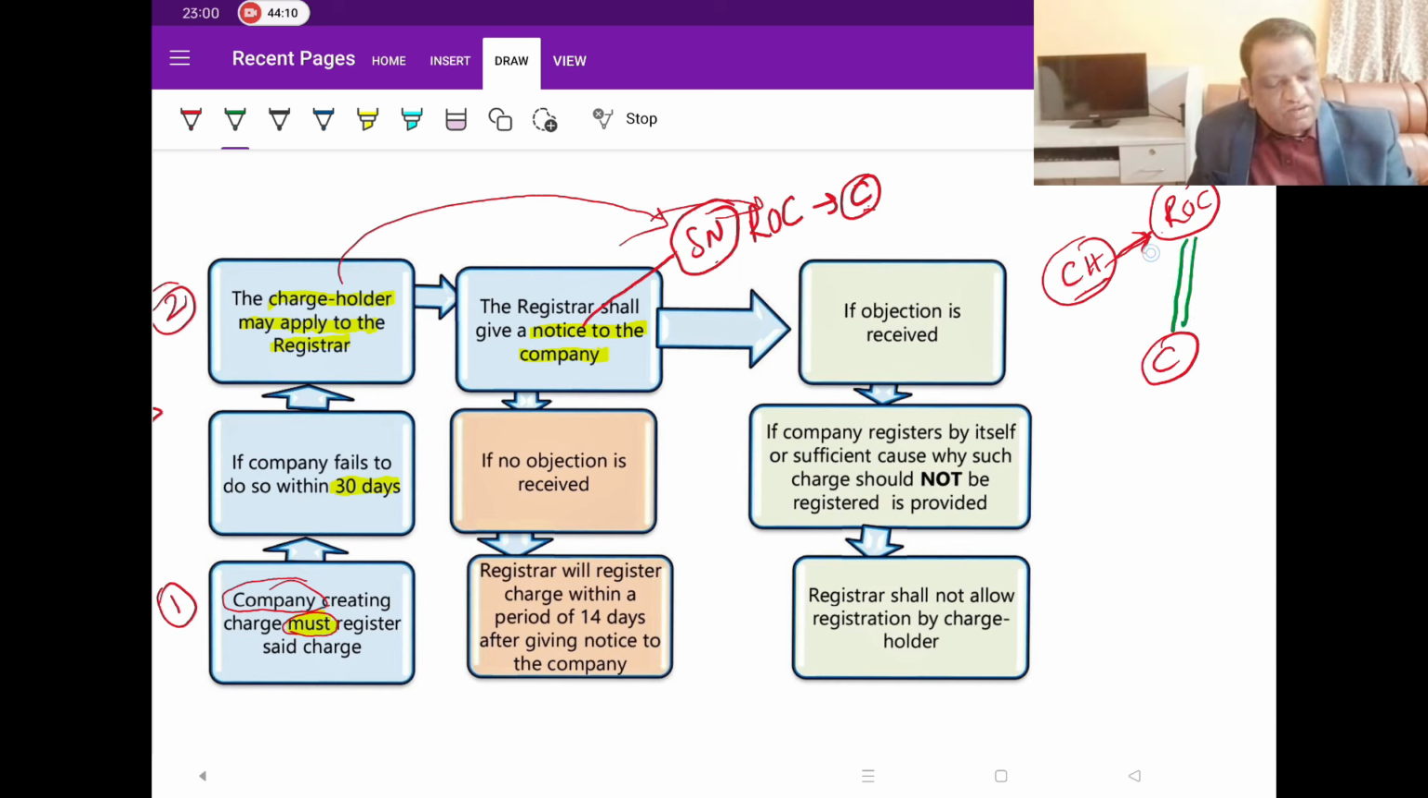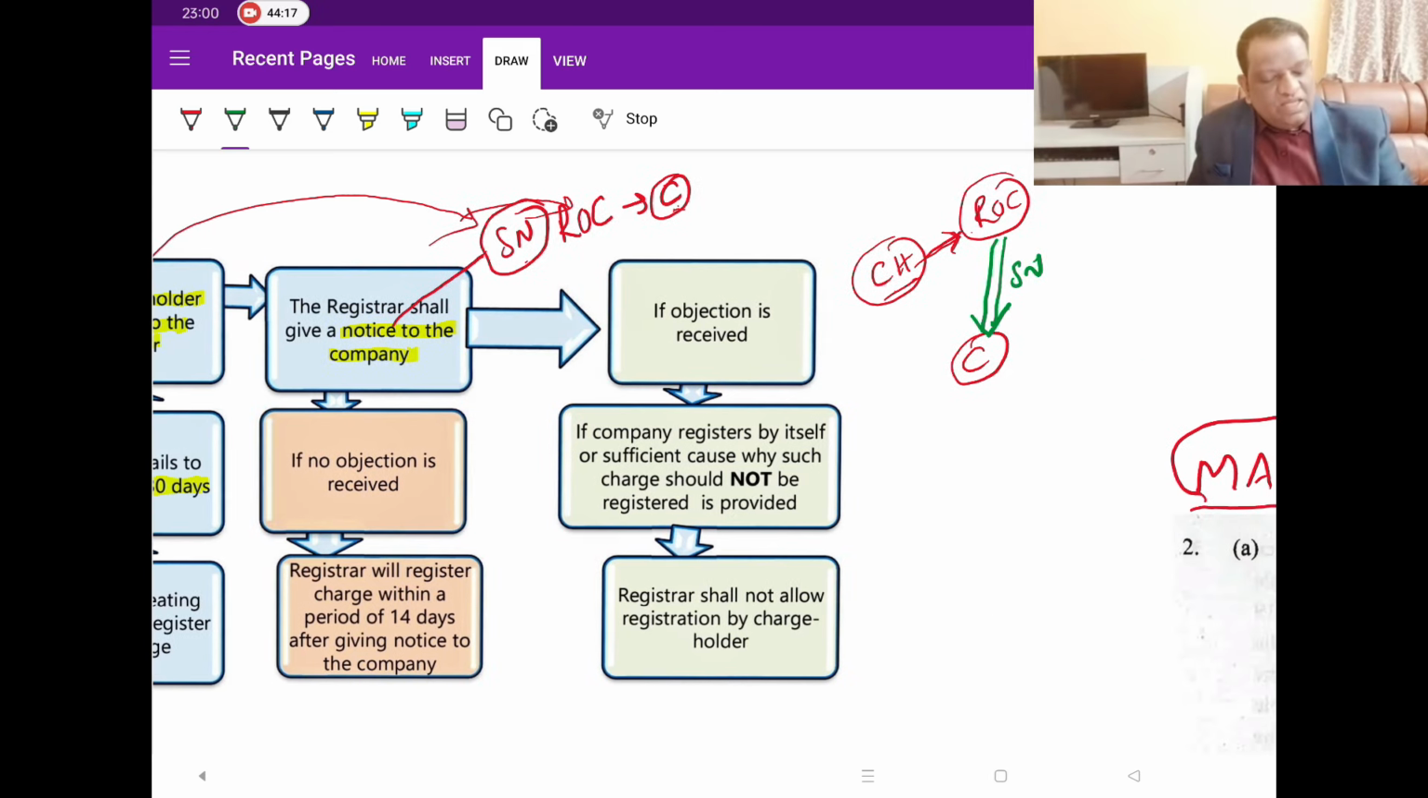So whenever the charge holder goes, the ROC issues to the company what is called a show cause notice, asking the company to show cause why the charge should not be registered, because he says he has given a loan to you. Now tell me the reason why I should not register. And generally they give 14 days time for you to respond. That is for the company to respond.